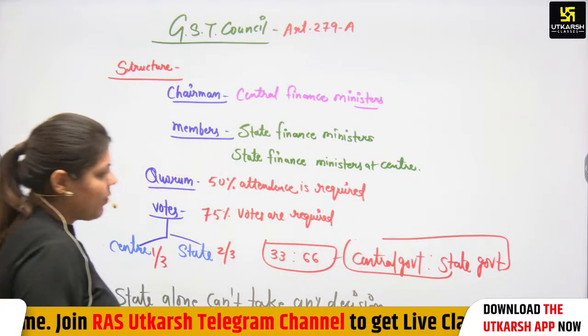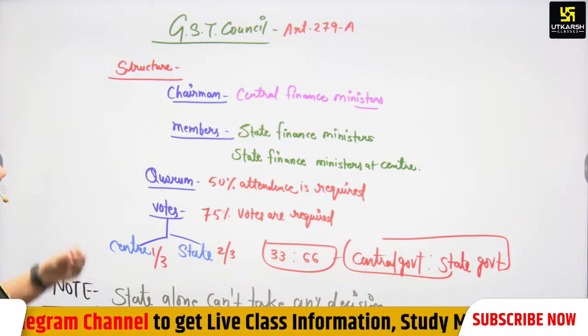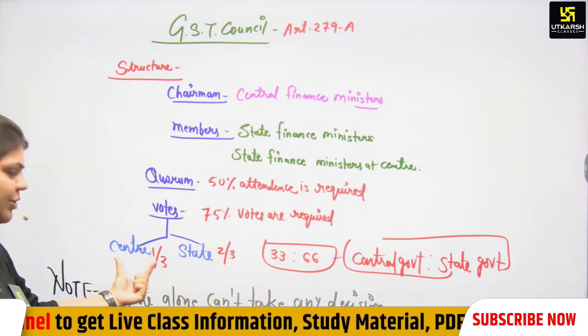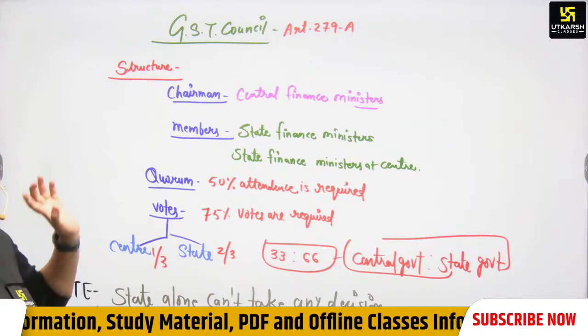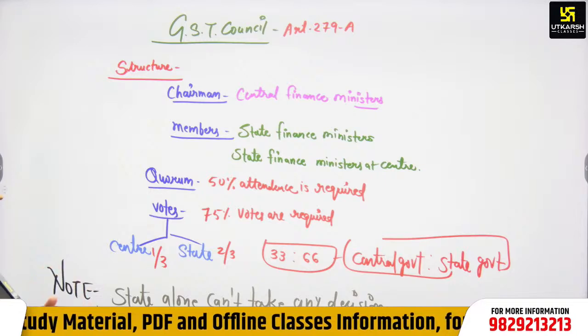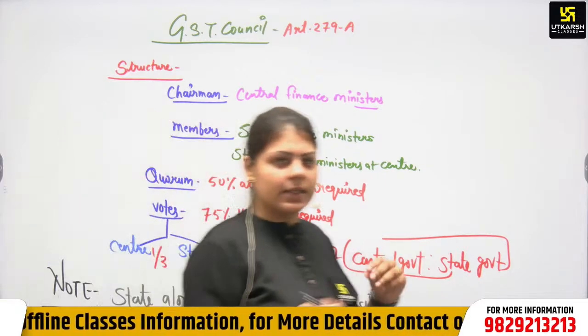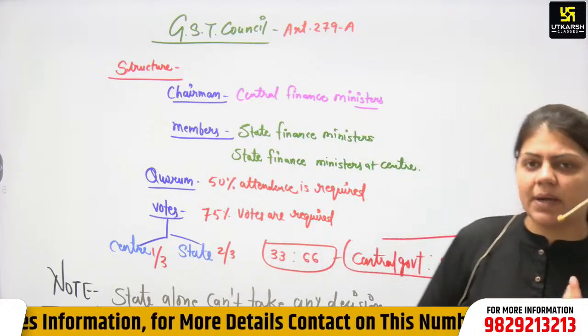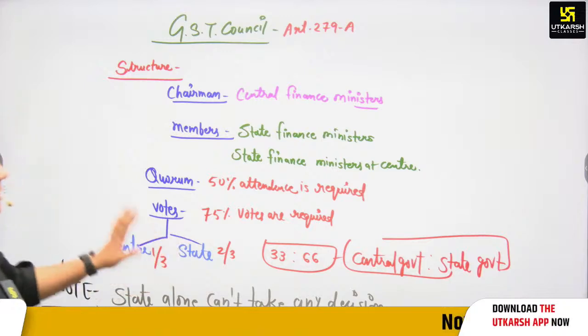It is very important that the state government requires 1/3 permission as well as the central government, and the central government requires 2/3 permission of the state government as well. Both decisions will be important. That is why we can say this is a very big example of cooperative federalism. Is that clear to all of you? So that is the GST council.